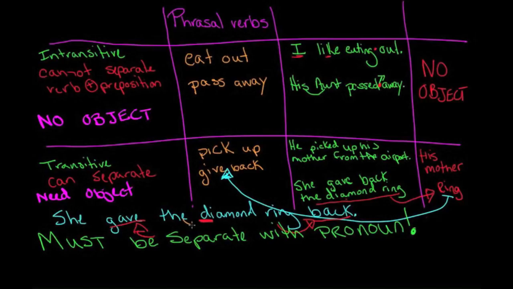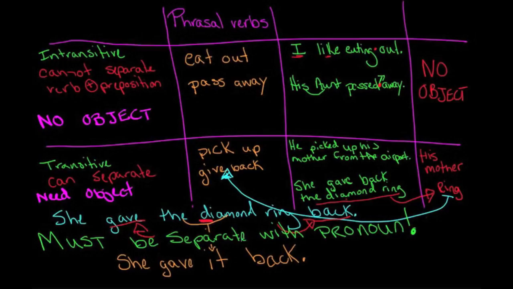The diamond ring, we're going to turn that into it. So it goes, she gave it back. She gave it back. It, of course, is the diamond ring.